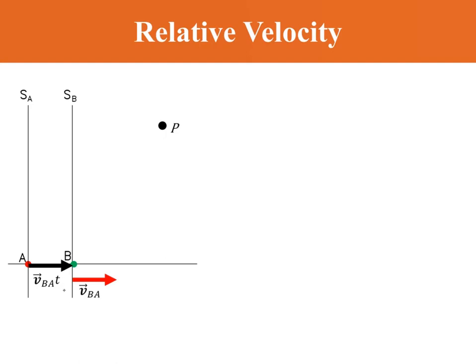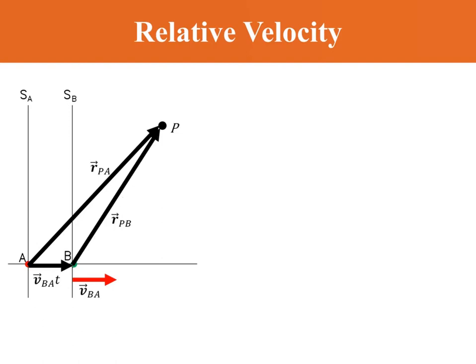The object P, as seen by A, will have a vector distance of RPA, which means R of P relative to A, or as seen by A. Observer B will see P with a vector displacement of RPB, which is R of P relative to B. So we have now established a vector triangle.